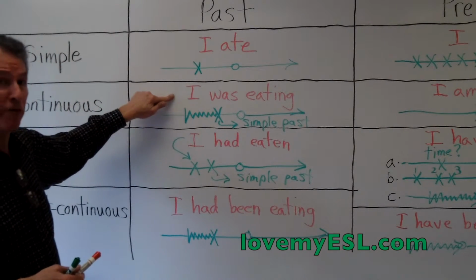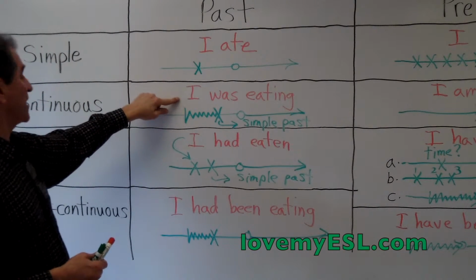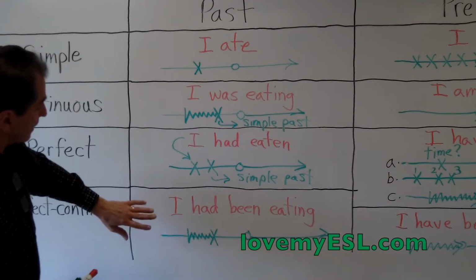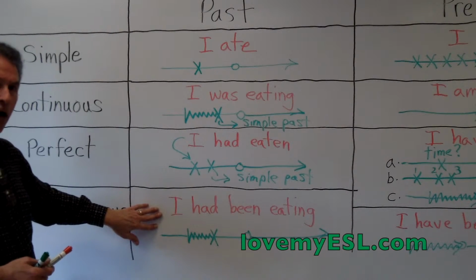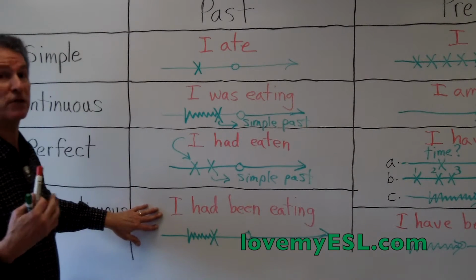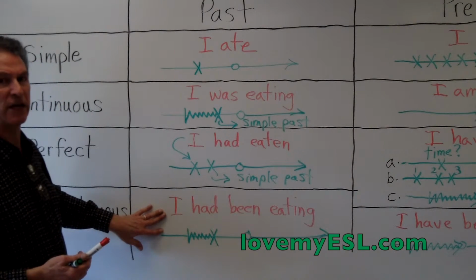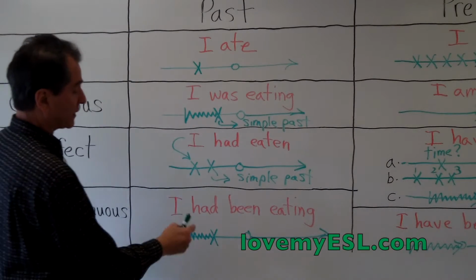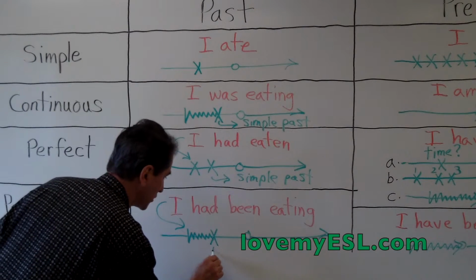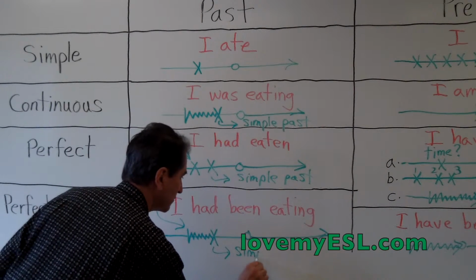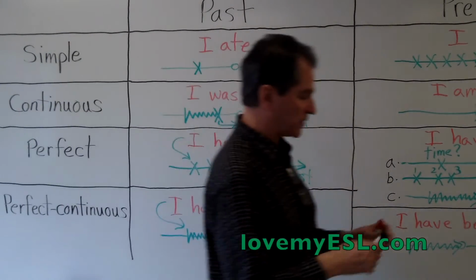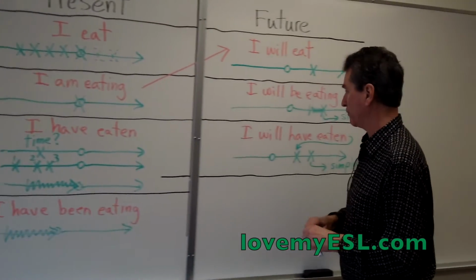Most English speakers prefer to use the past continuous and not the past perfect continuous. As a matter of fact, this verb tense is not very often used in English, so you don't even have to learn it, because the truth is most English speakers don't use this verb tense at all. I had been eating. But that's what it looks like. Had been eating is the first action right there. The second action would be the simple past.